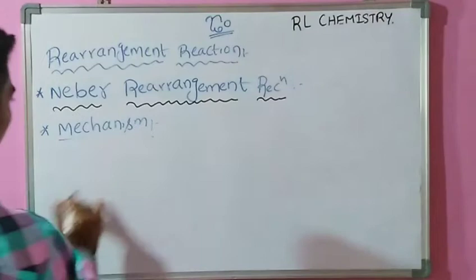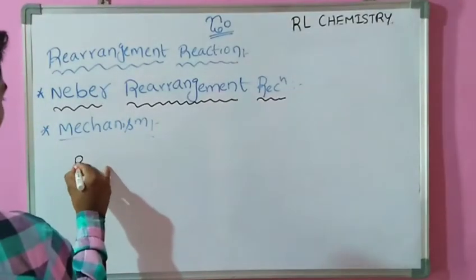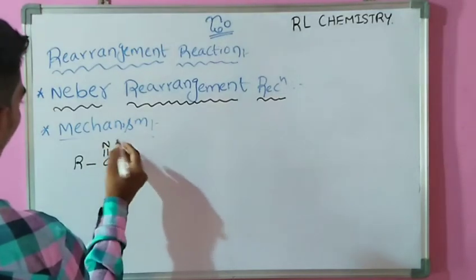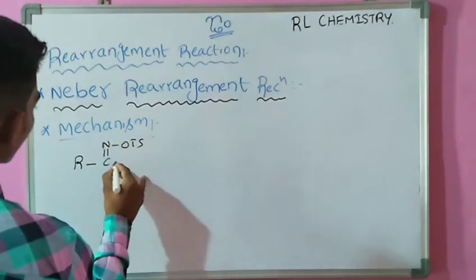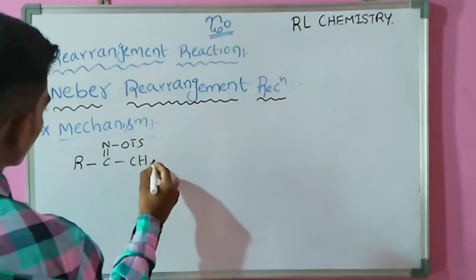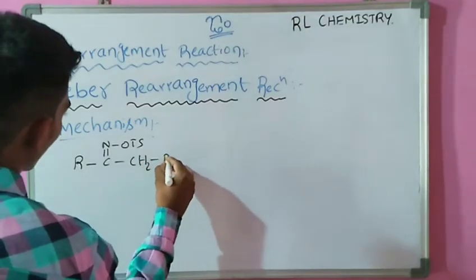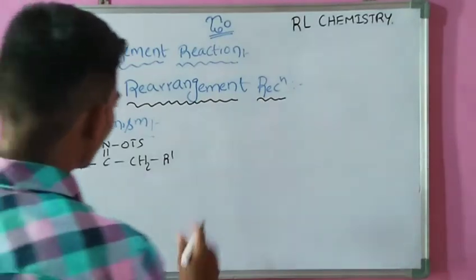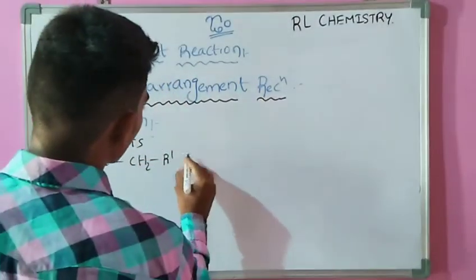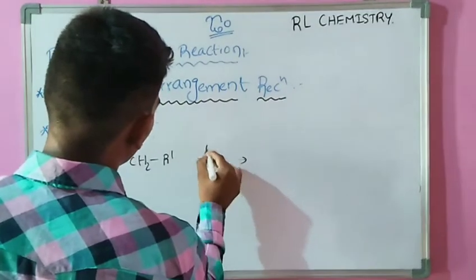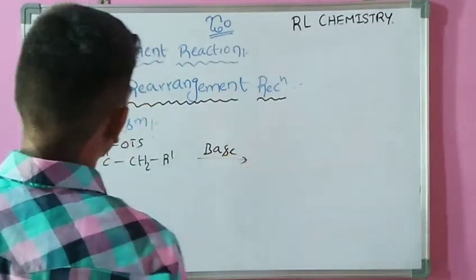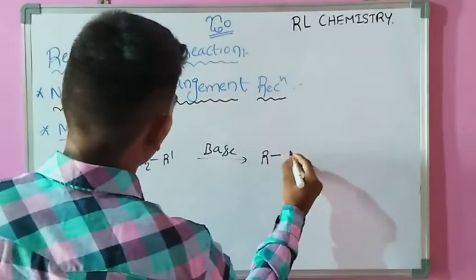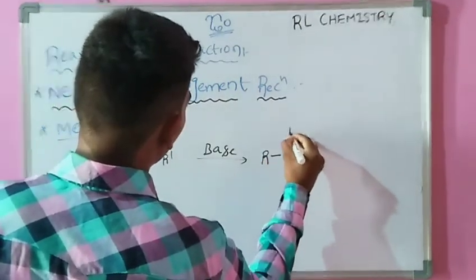Initially you take the ketoxime tosylate, that is R C double bond N, bond OTs, and this is the CH2 bond R. This is the ketoxime tosylate. This ketoxime tosylate is treated with a base, then it forms an intermediate, that is a carbanion intermediate.